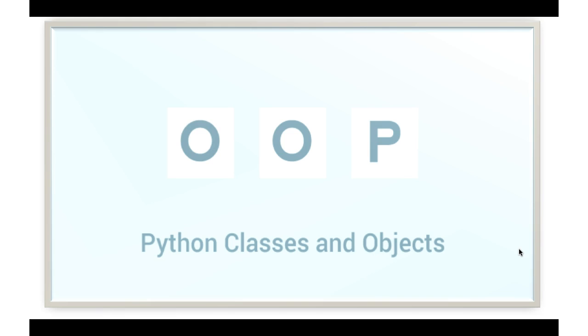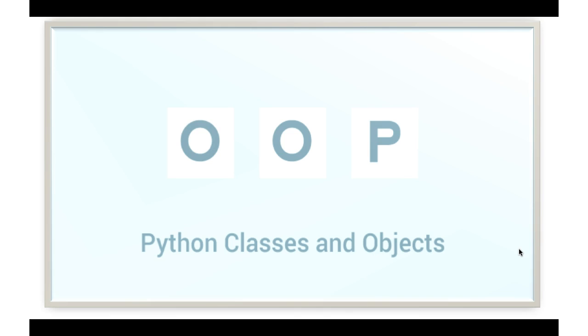Today we are going to learn the concept of OOPS in Python. So what is the full form of OOPS? It is Object Oriented Programming and System. The entire OOPS concept is derived from two words: classes and objects. So what is a class and what is an object?